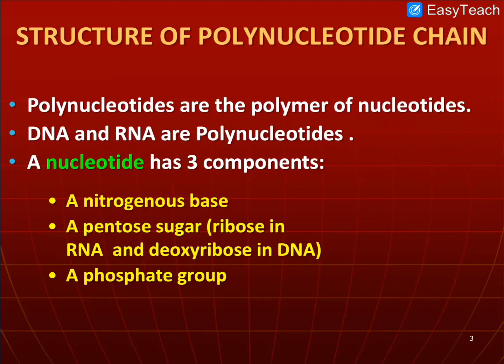Dear students, a nucleotide has three components. One is a nitrogenous base, second is a pentose sugar, and remember one thing, ribose is present in RNA, whereas the deoxyribose pentose sugar is present in DNA. And the third component is the phosphate group.